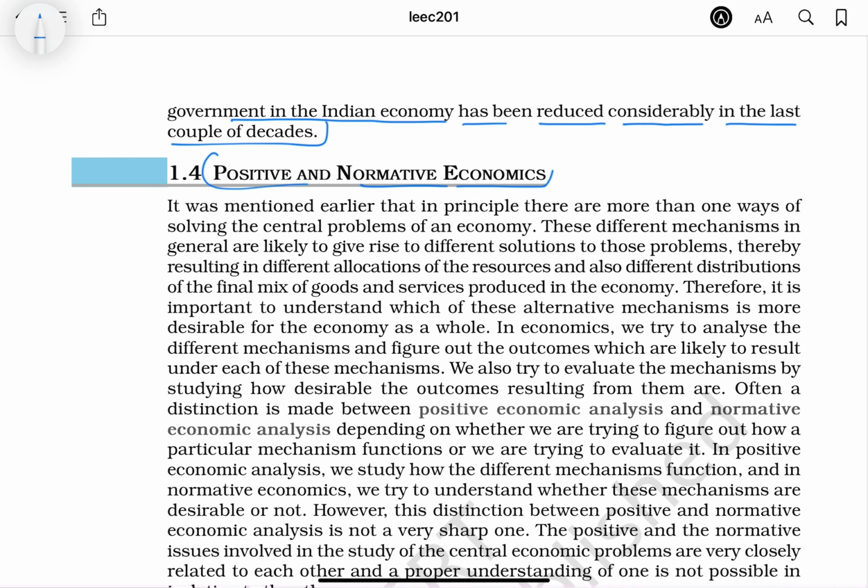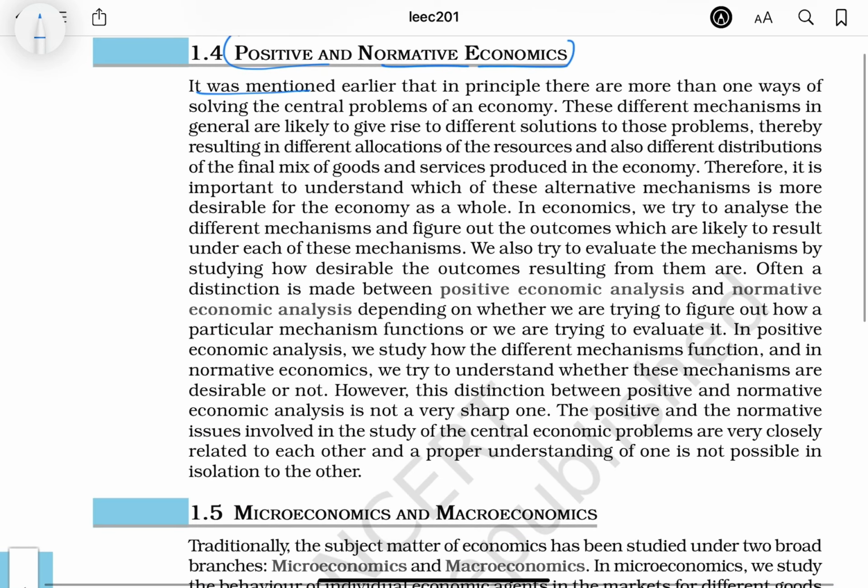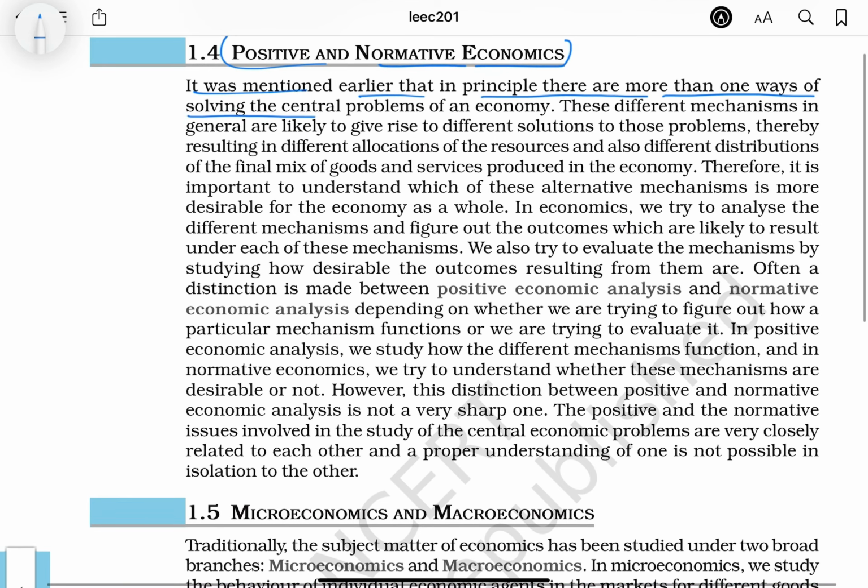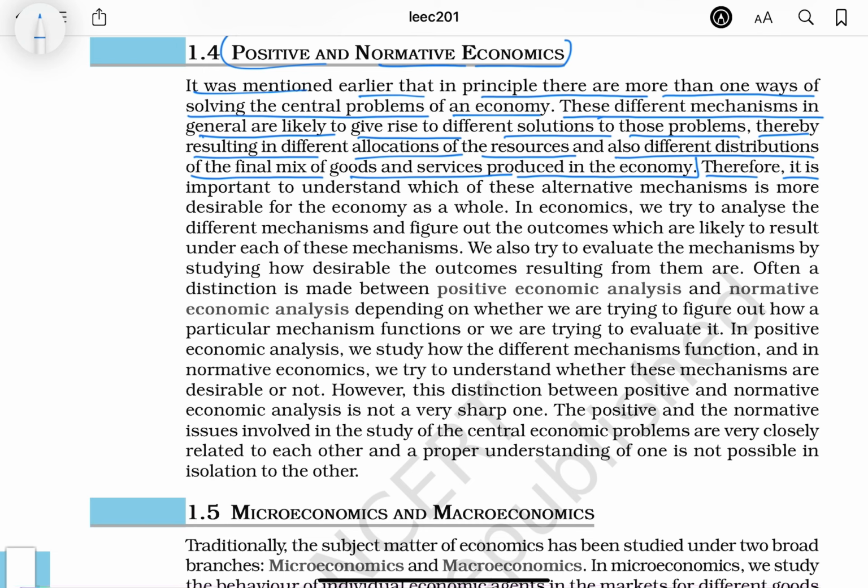Positive and normative economics. It was mentioned earlier that in principle there is more than one way of solving the central problems of an economy. These different mechanisms in general are likely to give rise to different solutions to those problems, thereby resulting in different allocations of the resources and also different distributions of the final mix of goods and services produced in the economy. Therefore, it is important to understand which of these alternative mechanisms is more desirable for the economy as a whole.